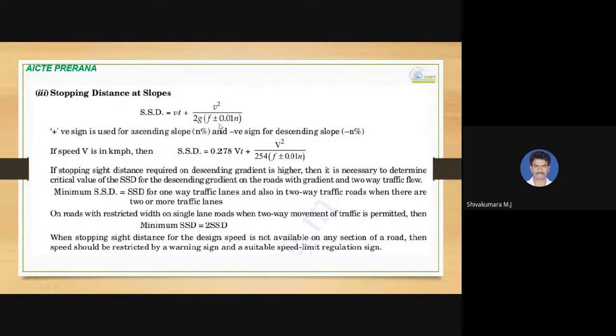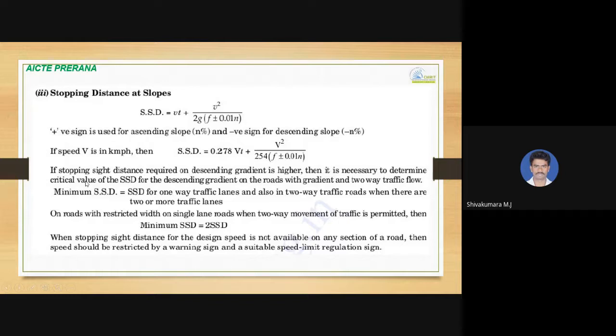If speed V is in kilometers per hour, this equation can be rewritten as 0.278 V into t plus V square by 254 into f plus or minus 0.01 times n.